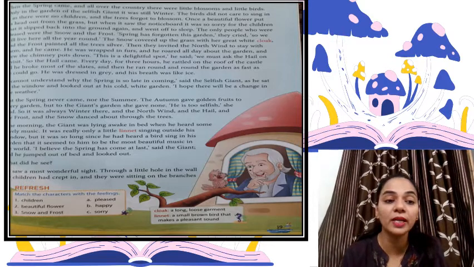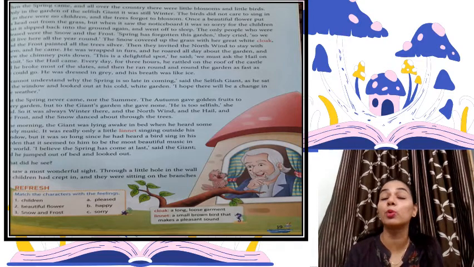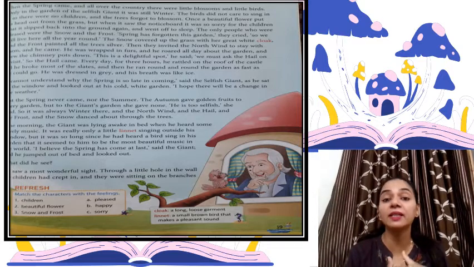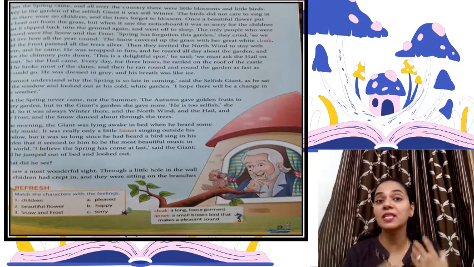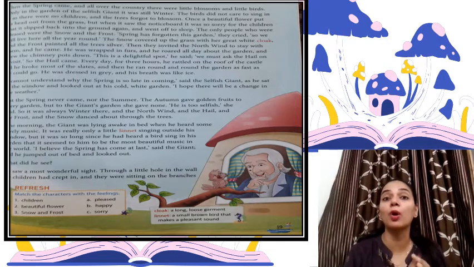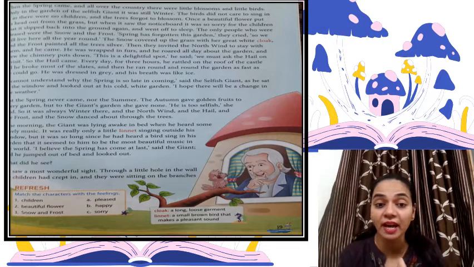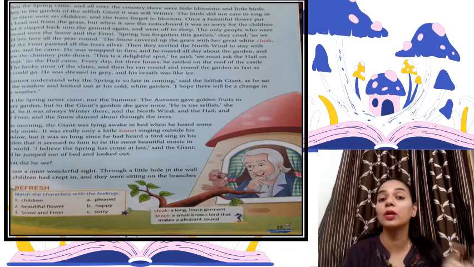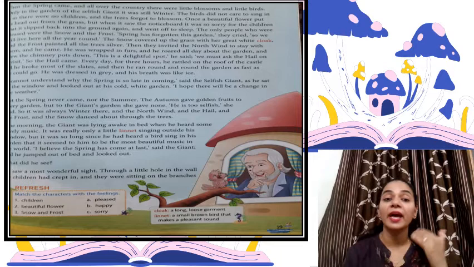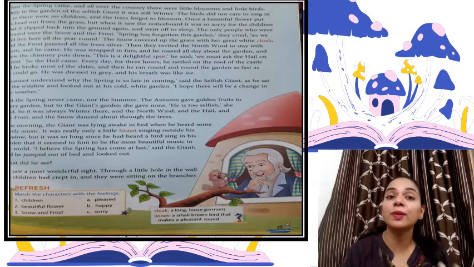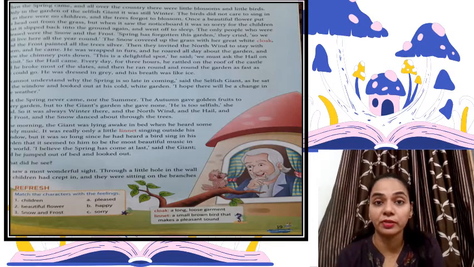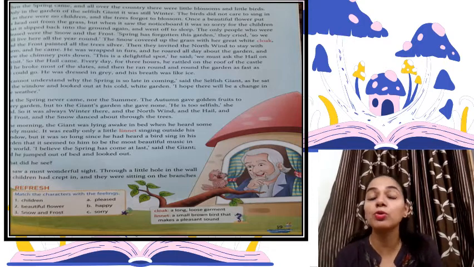Through a little hole in the wall, the children had crept in and they were sitting on the branches, right? So why was the bird here in his garden, and why was there a sign of spring in his garden? Because the children had crept inside. The children had come inside through a little hole in the wall, and that's why the spring also entered with the children. So that is how the spring entered.